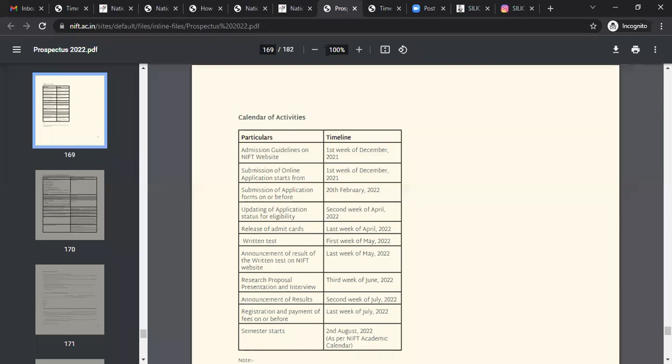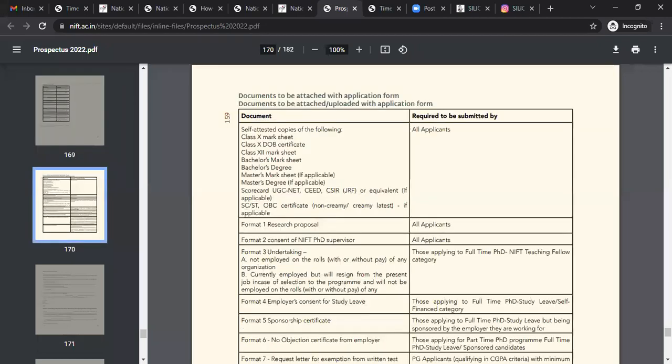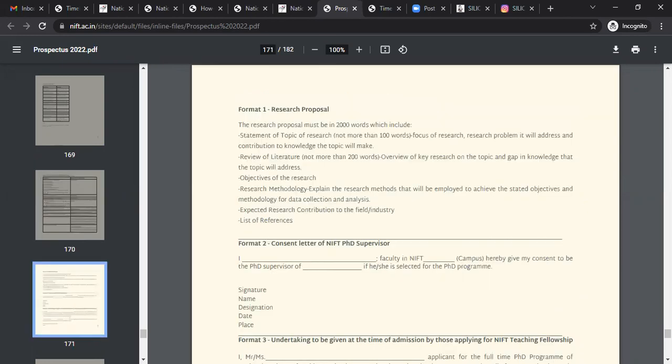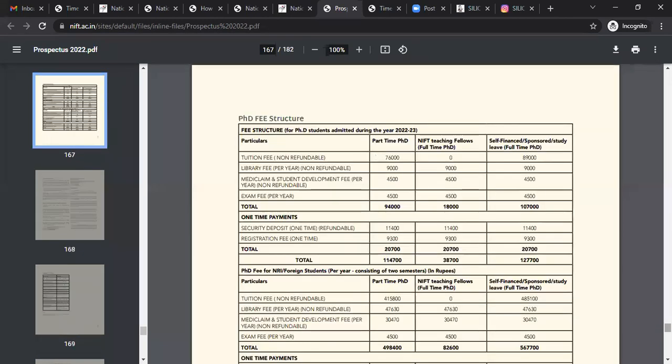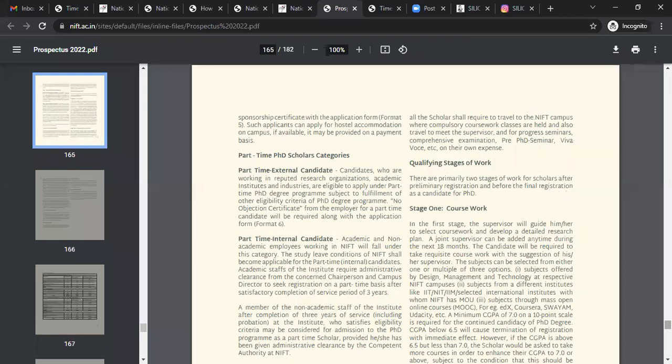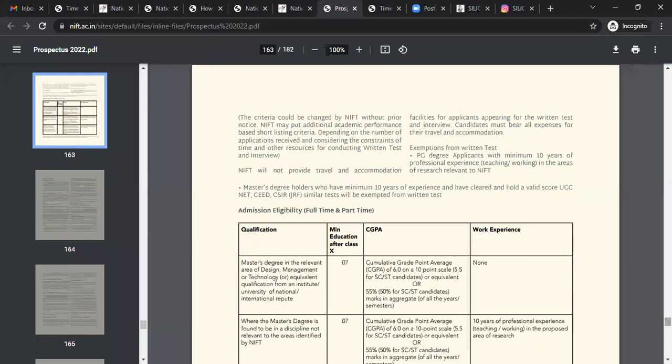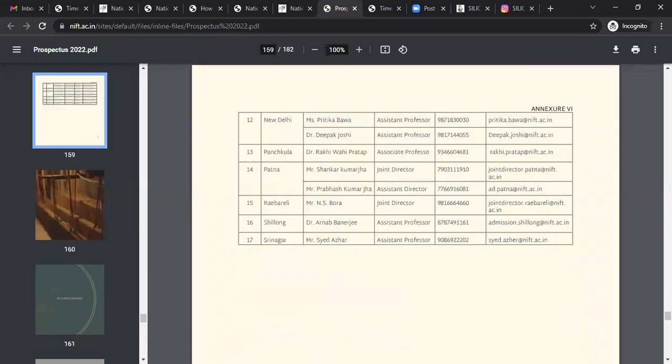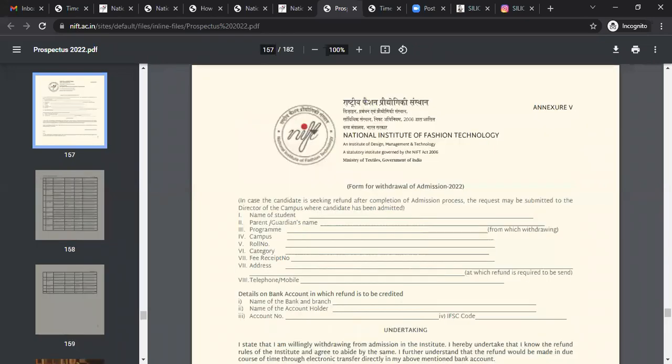So just go through the NIFT prospectus. These are the documents which you need to attach: self-attested copies of the following: class 10 mark sheet, class 10 date of birth certificate, class 12 mark sheet, bachelor's mark sheet for PG, bachelor's degree. Just go through that, you will get an idea what documents you need to keep ready. They have mentioned the fees for different NIFT centers.